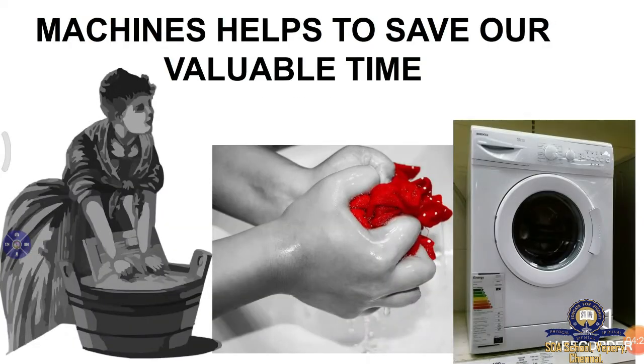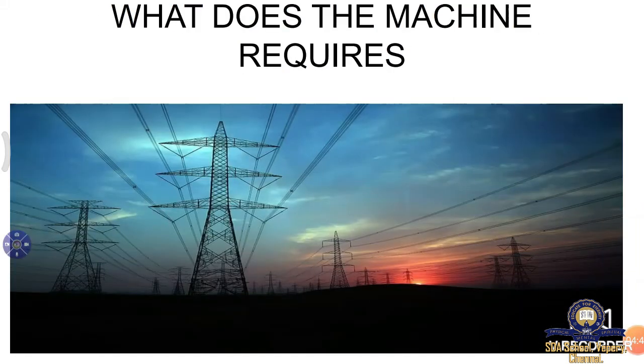Next, the same way, washing your clothes. If you wash by hand, if you soak and rub clothes and rinse, everything will take time. But if you put it in a machine, in half an hour, n number of clothes can be washed, and it will be neat and clean too. Okay, now we saw machines.